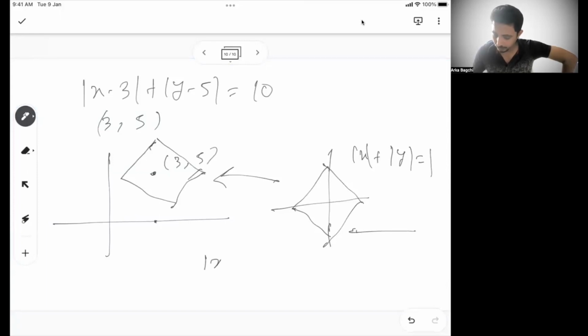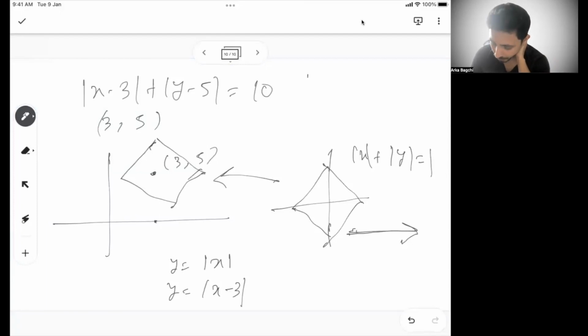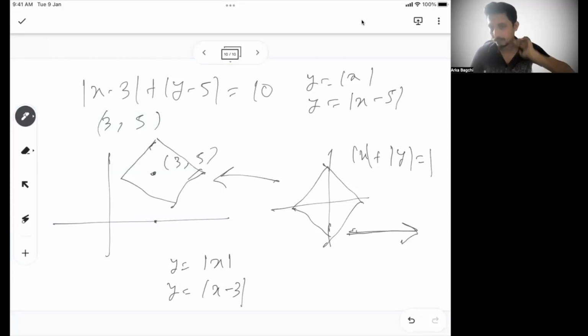So if you remember, if y equal to mod x, and then you have y equal to mod x minus 3, what happens? Your graph will be shifted to the right. So this graph has been shifted to the right by 3 units. And then there is a y minus 5. Y minus 5 means the graph will be shifted upward or downward. So if I say y equal to mod x, how will the graph of y equal to mod x minus 5 look?